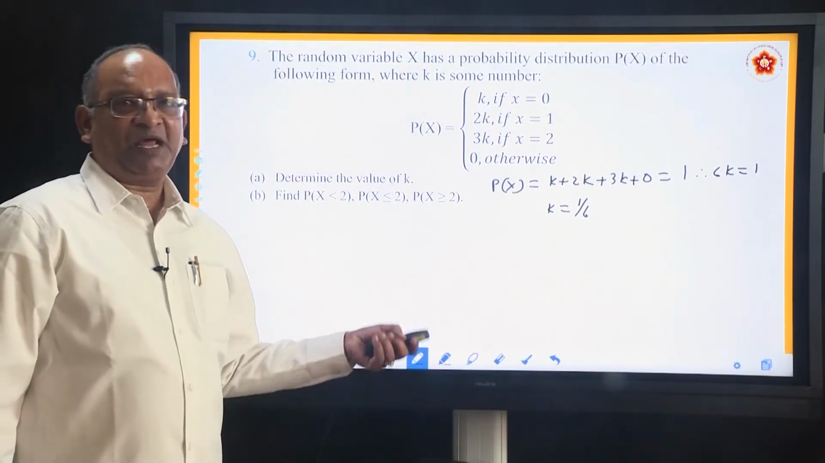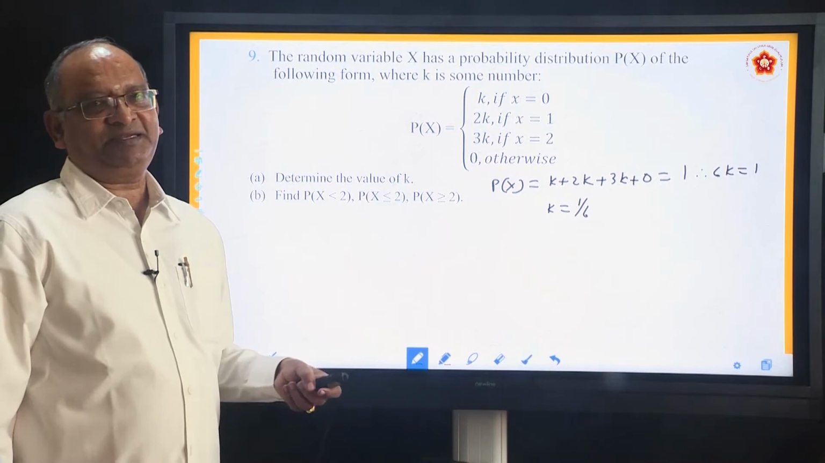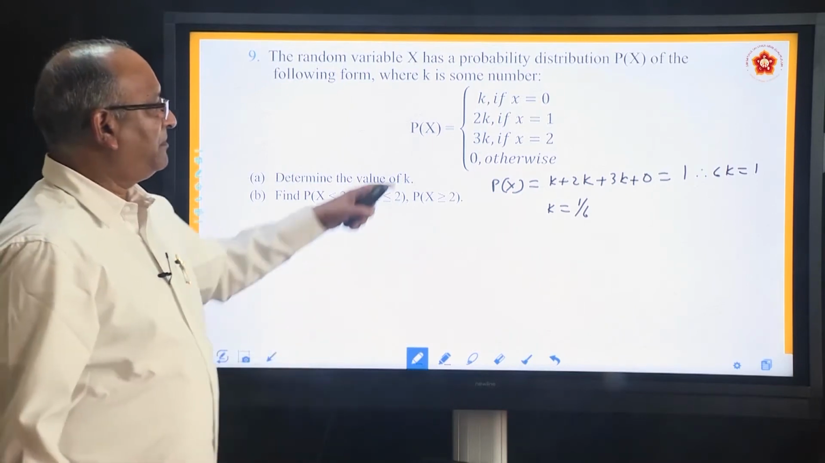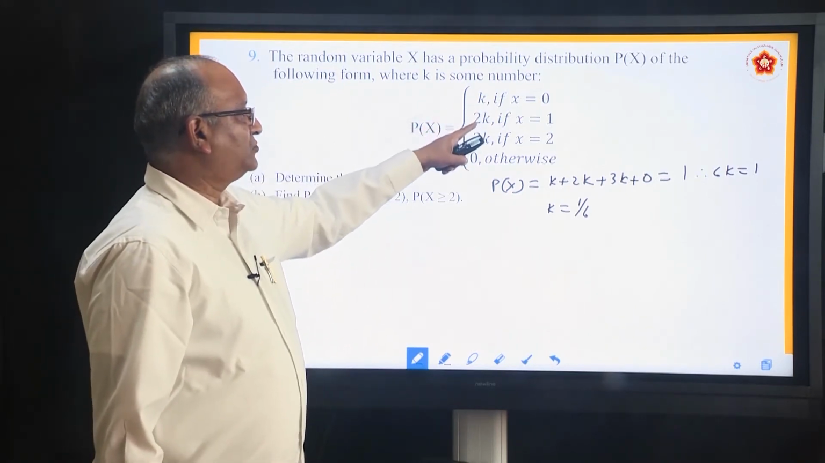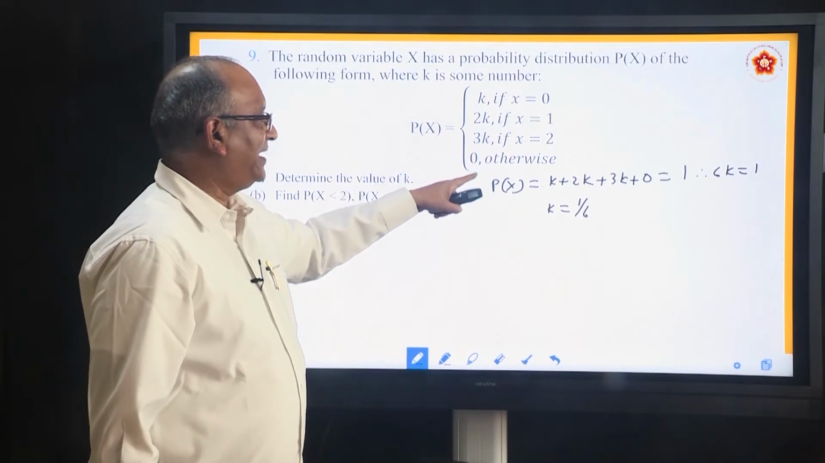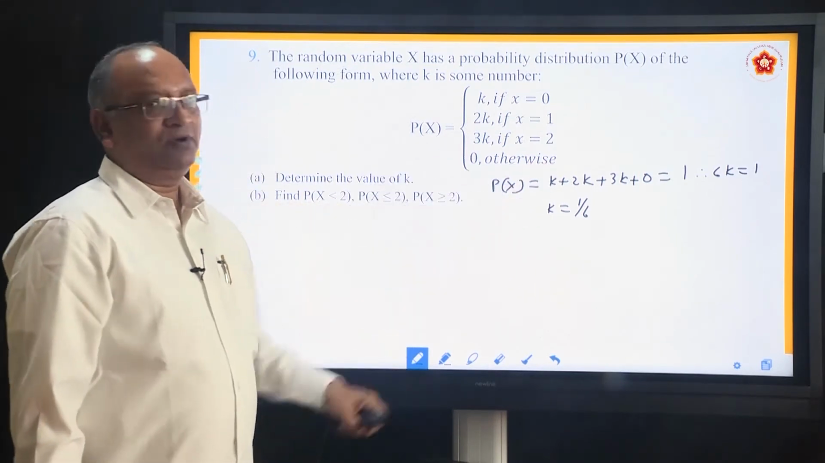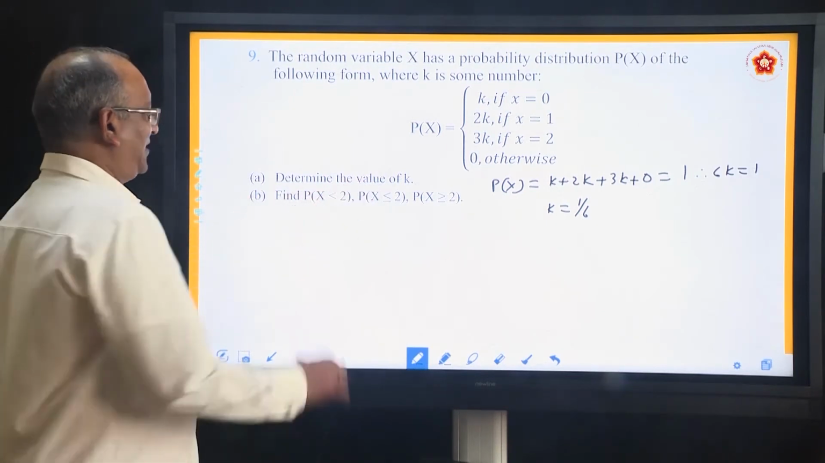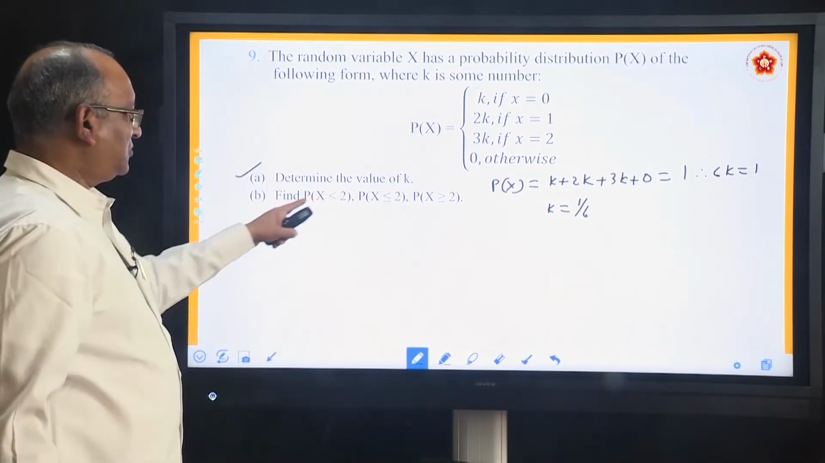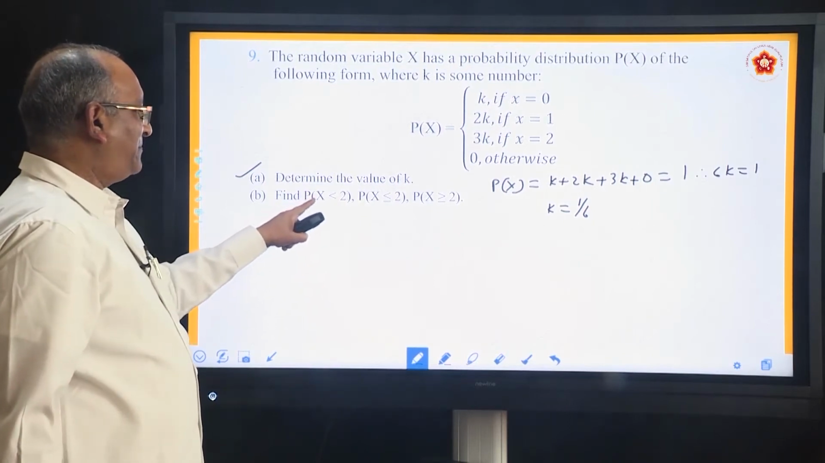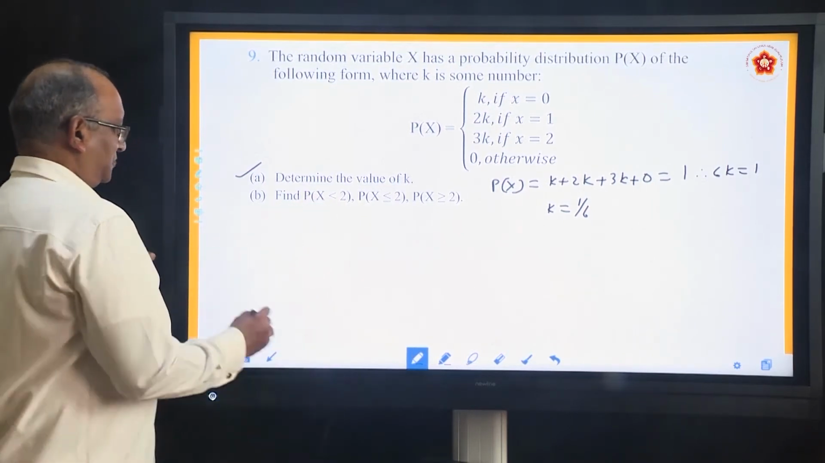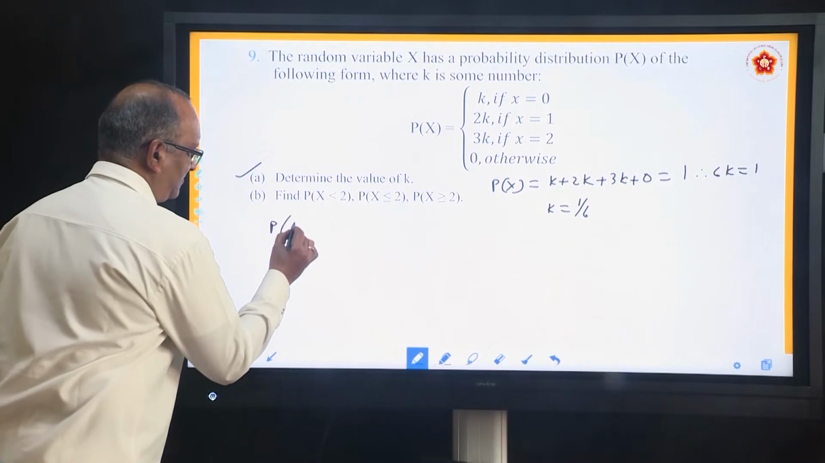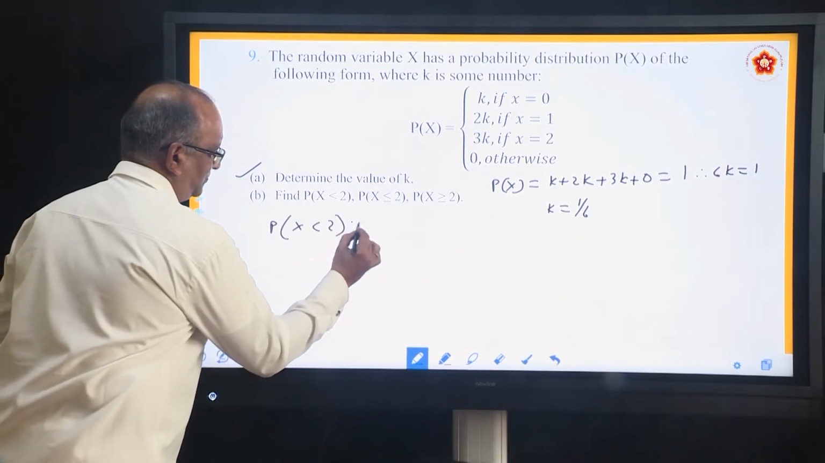So like previous problem, we have found out k. How much is it? 1 by 6. Sum of the probabilities, k plus 2k, 3 plus 3k, 6k is equal to 1. So k equal to 1 by 6. Now you can answer whatever he is asking. He says determine the value of k. We already got it. Come to this. He says find p when x is less than 2.